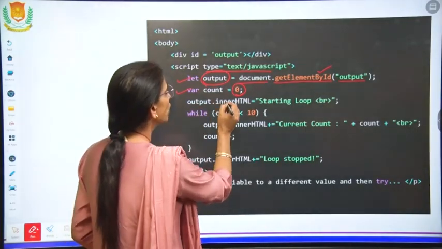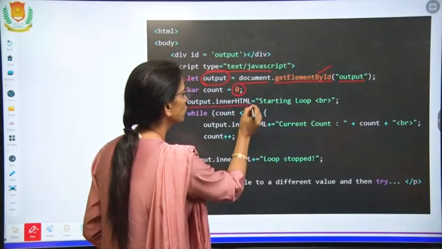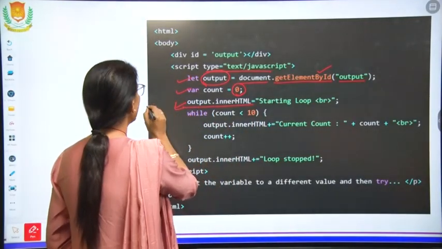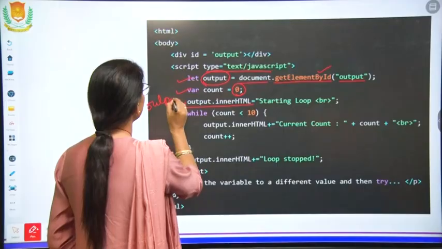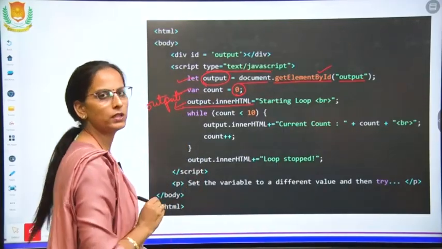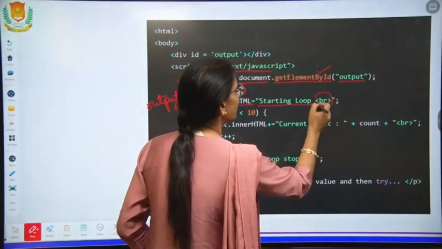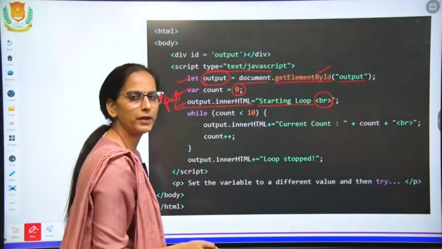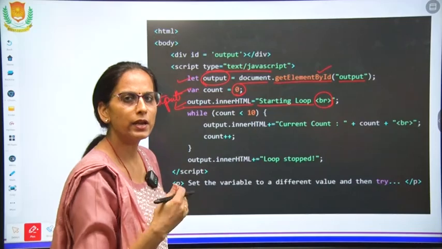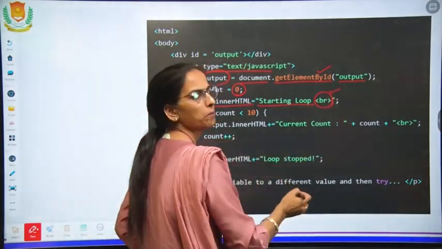Now output dot innerHTML, this is for the output. This command we will be using for the output. Starting loop and then BR. The first value will be printed and then we will come to the next line with the help of this BR tag.